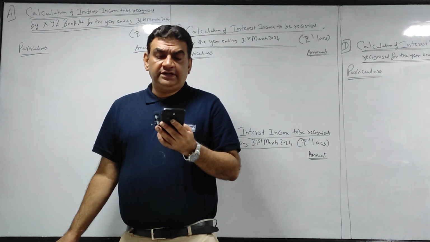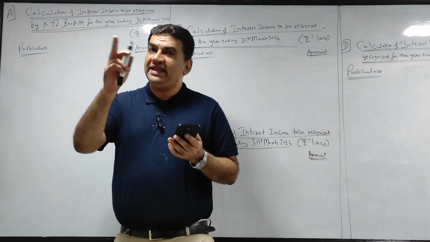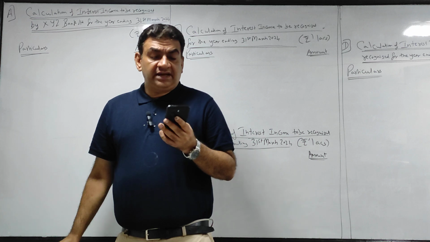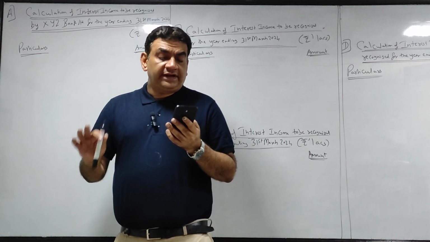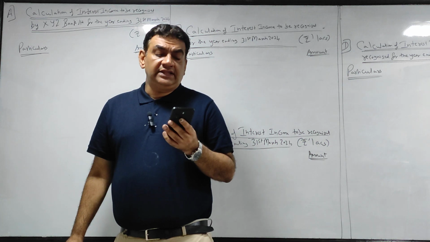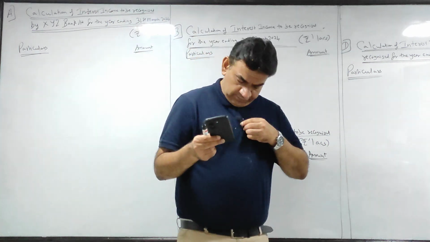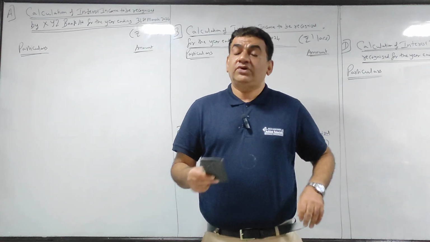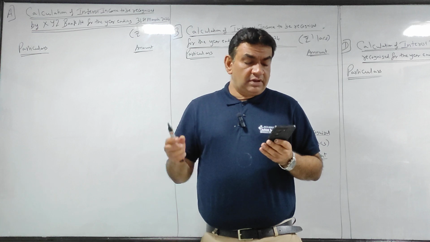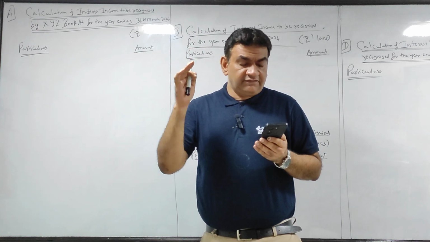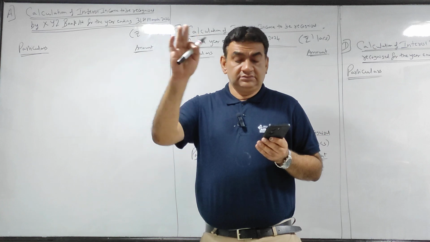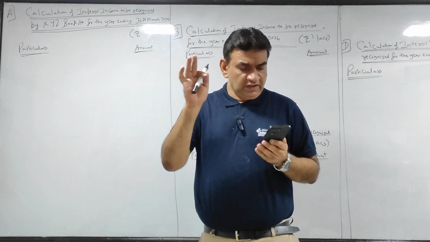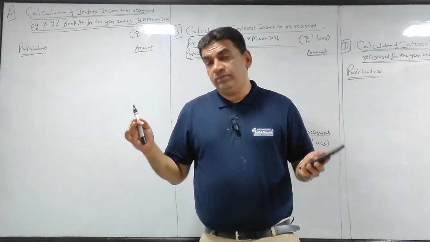Following are the statements of interest on advances in respect of performing and non-performing assets. All the sums are based on performing and non-performing assets of XYZ Limited. You are requested to find out the income to be recognized for the year ending 31st March 24. Income to be recognized is nothing but interest income which should be credited to P&L. They have given you the breakup: CC, overdraft, term loan, bills discounted and purchased. See the headings: interest earned, interest received, classified in performing and non-performing.